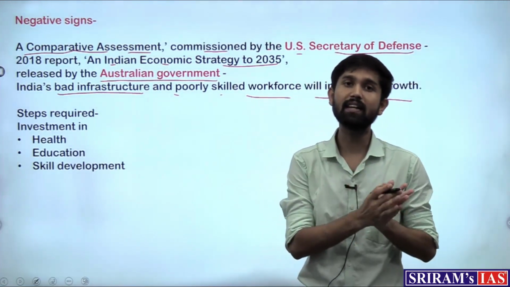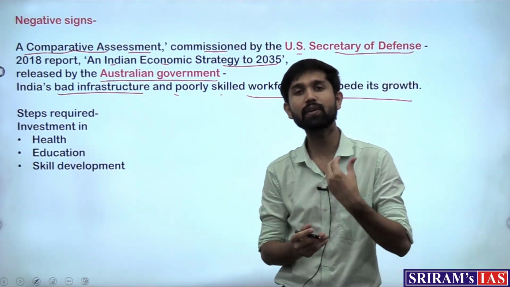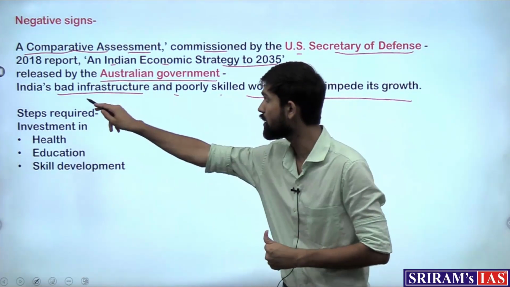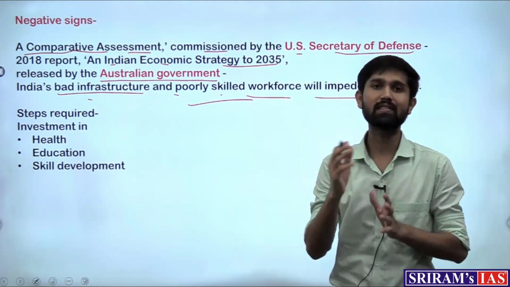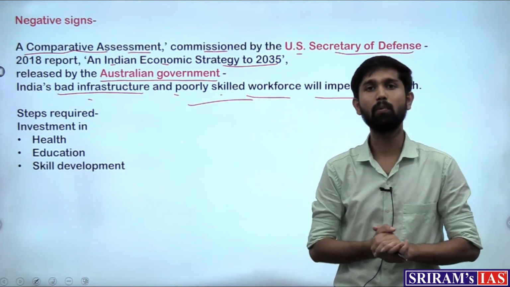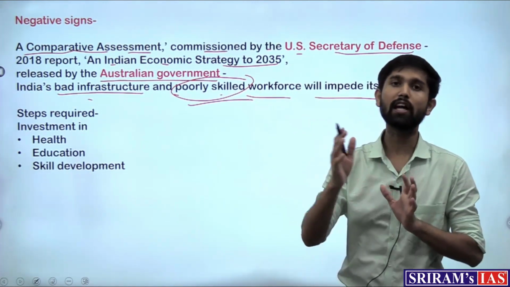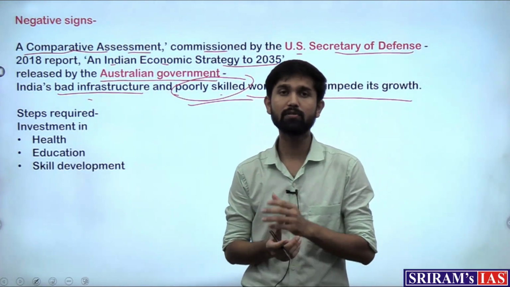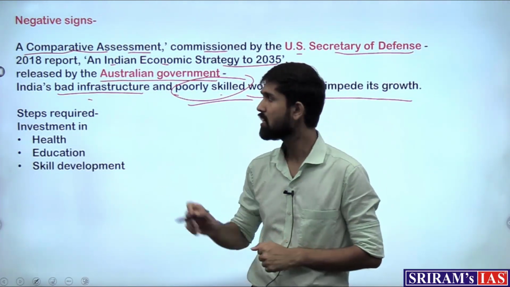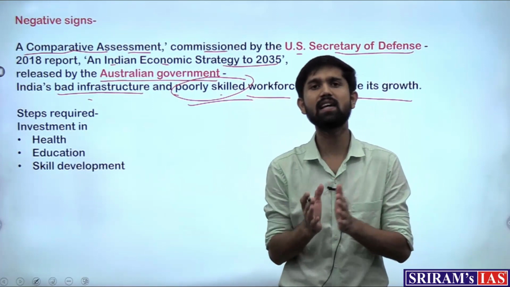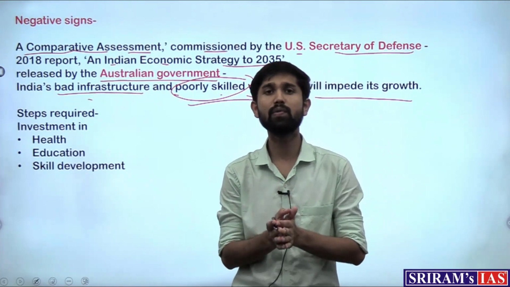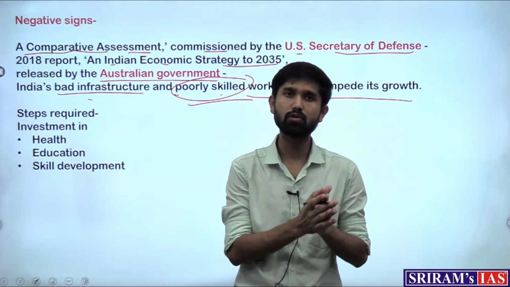So these are negative signs where it says that the state of infrastructure in the country is poor, and the workers who are set to rise, as the other reports are pointing out, are poorly skilled. That is why the intended growth for the country will not take place. So between these positive signs and negative signs which exist, which we all know, what the author also comes to